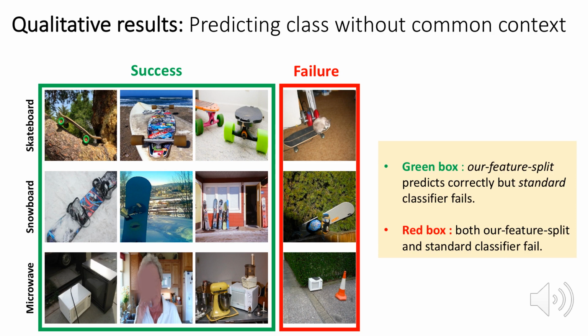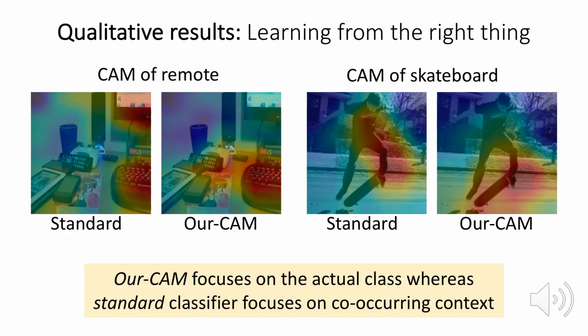In the red box, we show some failure cases where both our approach and the standard classifier fail to recognize the object without co-occurring context. Common failure cases are challenging scenarios when the image has poor lighting and all the objects are small. Here we compare the CAMs of the standard classifier and our CAM-based approach. We can see that our CAM-based approach focuses on the actual object of interest like remote and skateboard, whereas the standard classifier focuses on context like window and person. This visualization demonstrates that our approach is learning from the right thing.